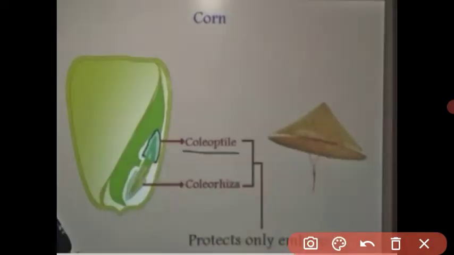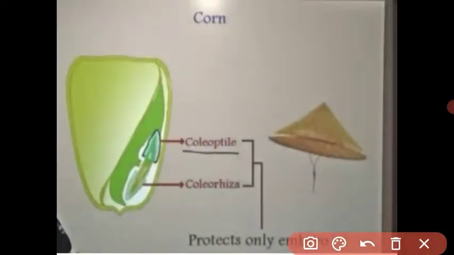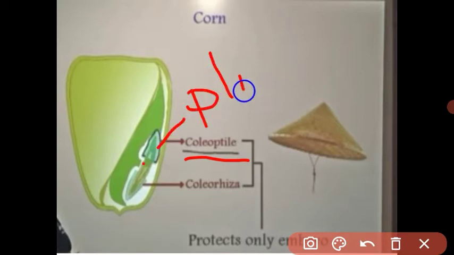This is the embryo. The thin outer protective covering of the plumule is called the coleoptile. This is the part of the plumule. This plumule's protective covering is called the coleoptile, and this part is the radicle.